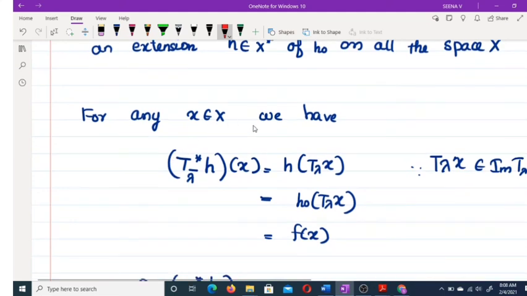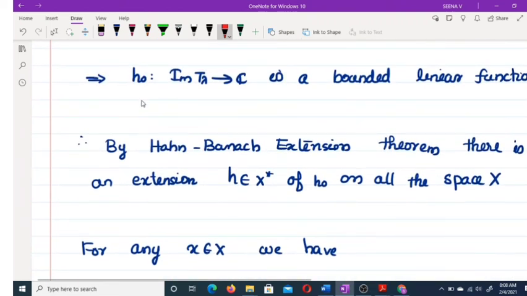Now for any x belonging to X, T star lambda conjugate h of x equals, by definition, h of T lambda x. Here T lambda x belongs to image T lambda. This extension is the same for h naught and h, because h is the extension of h naught.